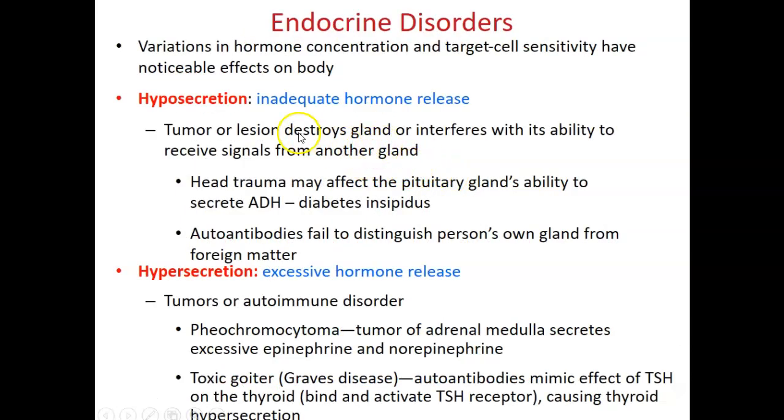Some endocrine disorders can occur due to either low secretion or high secretion of hormones. Hyposecretion is inadequate hormone release. It can be caused by trauma. It can cause autoimmune problems. Hypersecretion of the hormone can cause tumors and also autoimmune disorders.